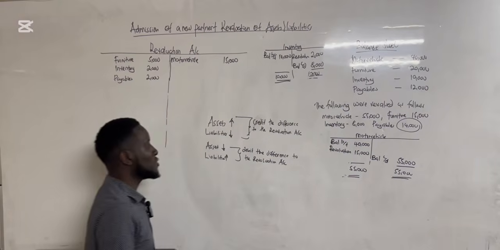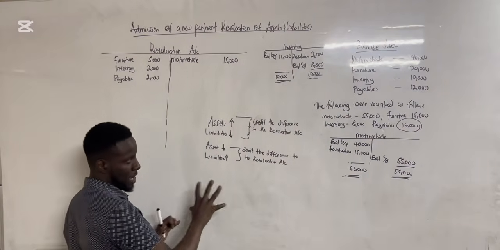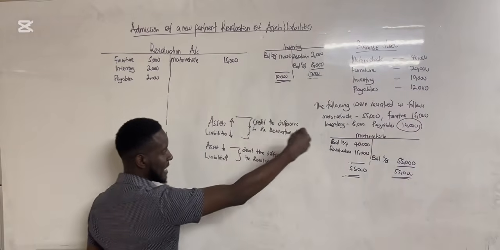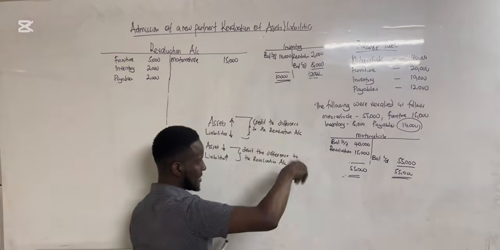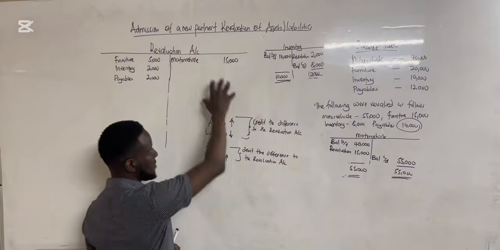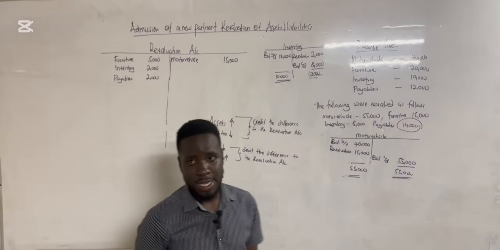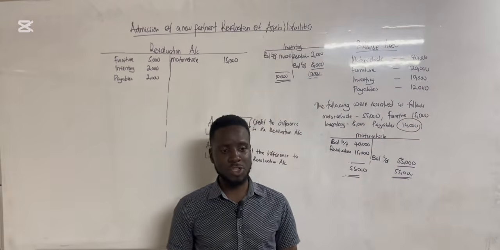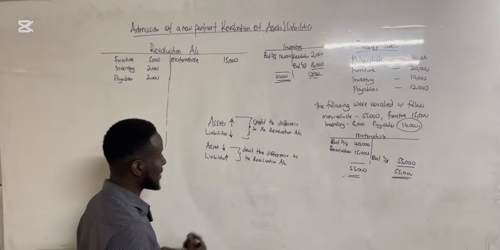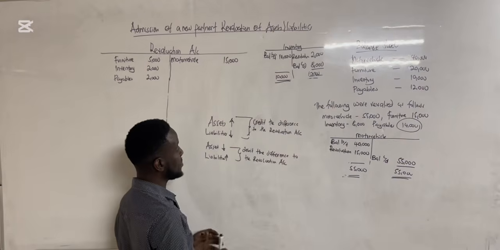Please mark, I am talking about that difference. We are supposed to take the difference that is causing it to either increase or decrease to the revaluation account. So that is how we do our revaluation. We are going to do a number about revaluation, and I guess after doing the number, your understanding will be enhanced.